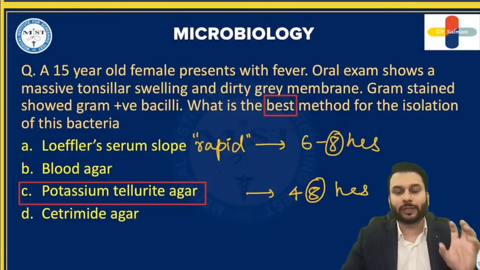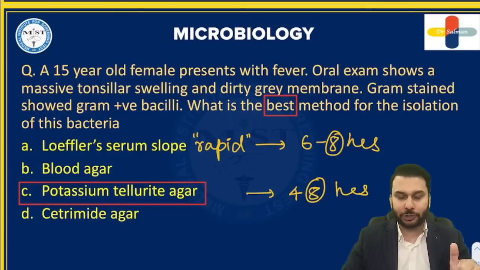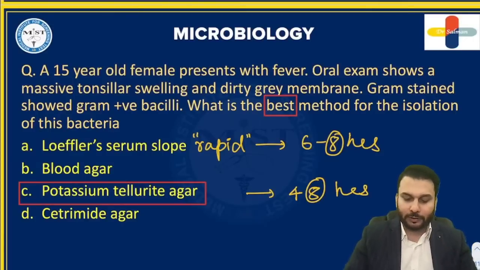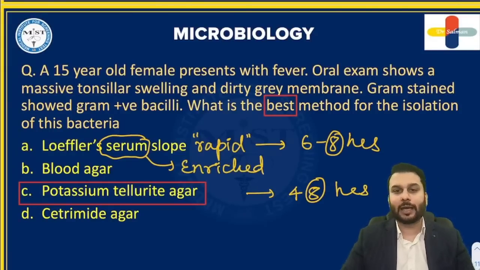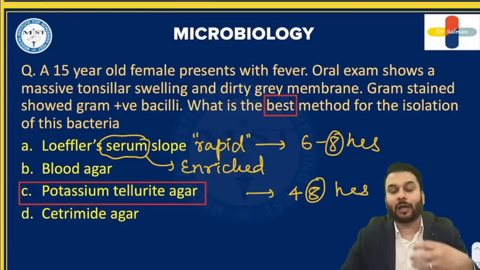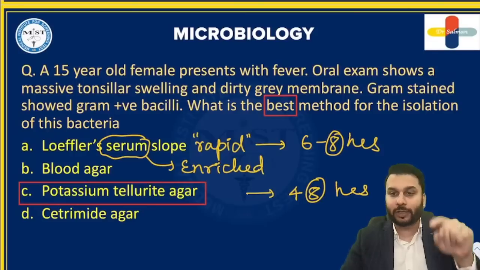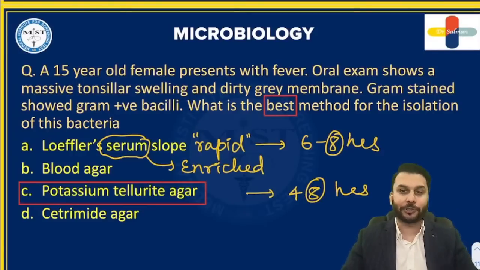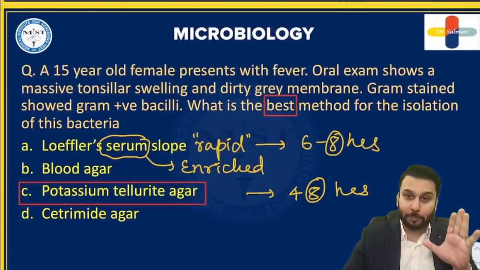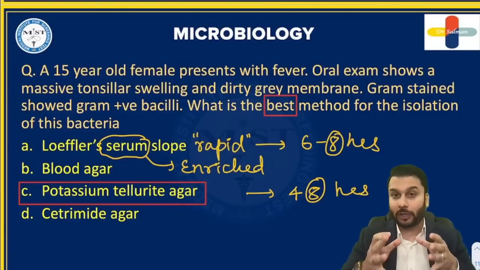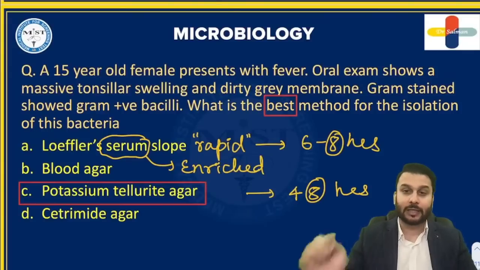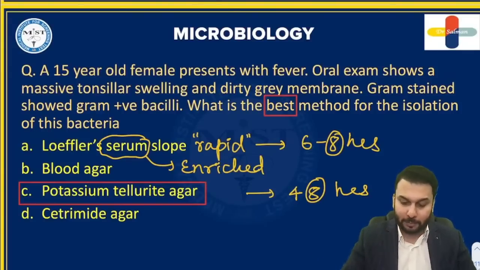Yes, it is slow, but it is good for the isolation. Potassium tellurite agar, it's good for the isolation. Reason being, Loeffler serum slope contains serum, and when you add serum, it's an enriched medium. Enriched medium will allow the growth of certain commensals. So it's not the best for identification of only diphtheria because you can expect contamination here. Whereas PTA will only allow diphtheria to grow without any commensals. That's why the best for the growth is PTA.